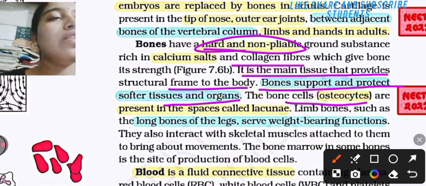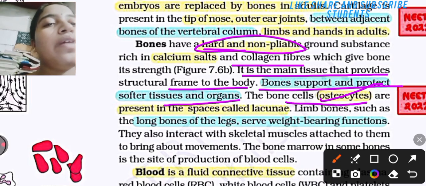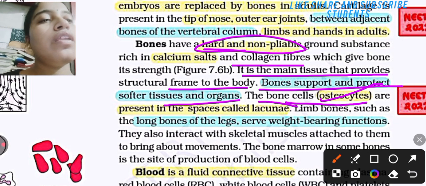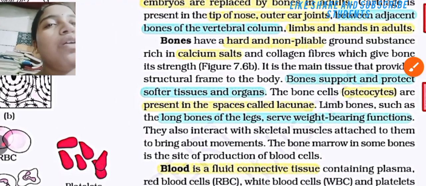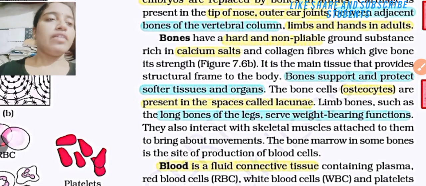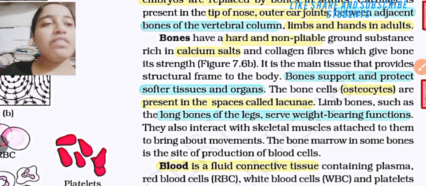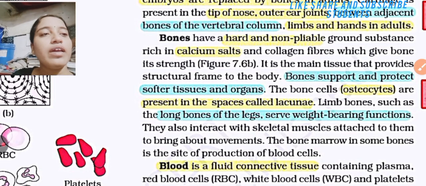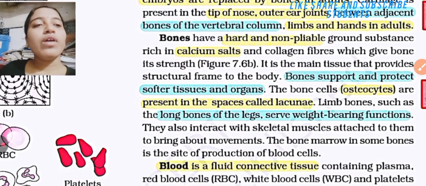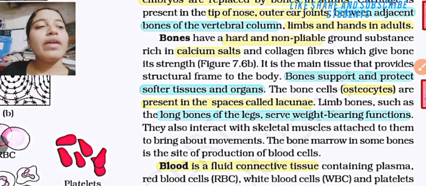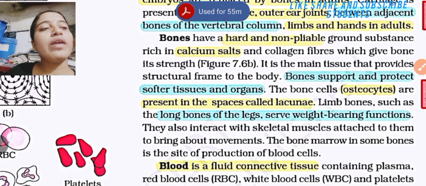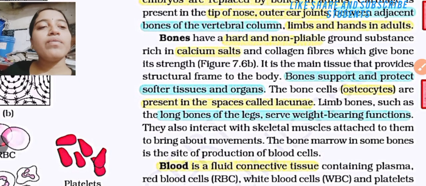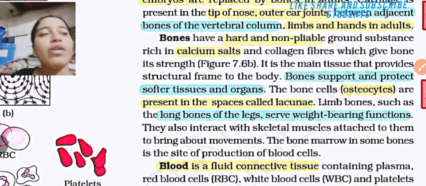The bone cells are called osteocytes and are present in spaces called lacunae. Limb bones, such as the long bones of the legs, serve a weight bearing function. They also interact with skeletal muscle attached to them to bring about movements. The bone marrow in some bones is the site of production of blood cells.